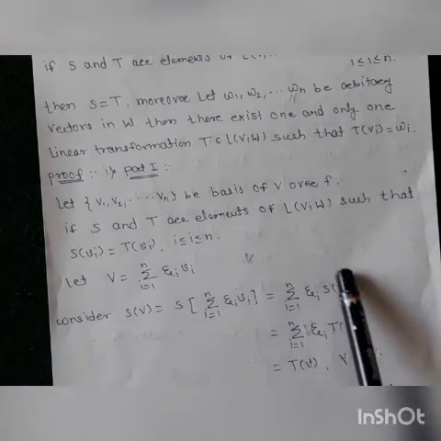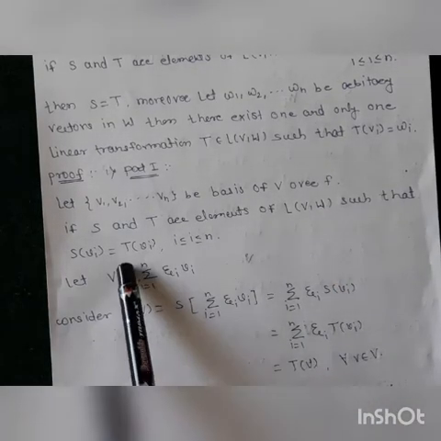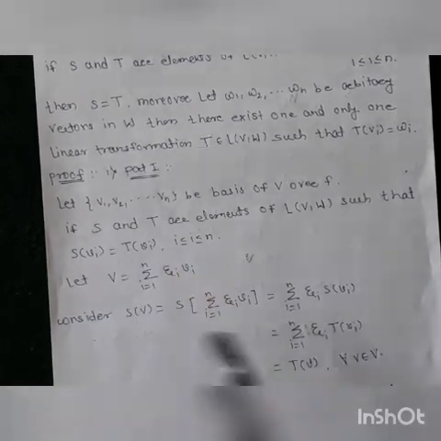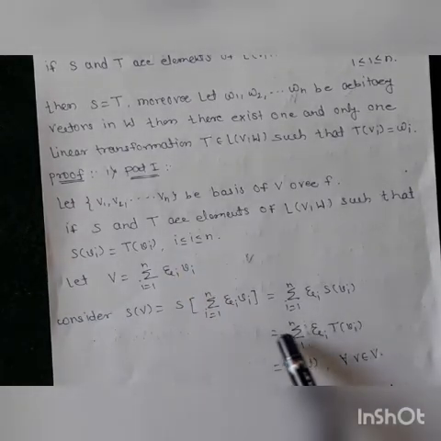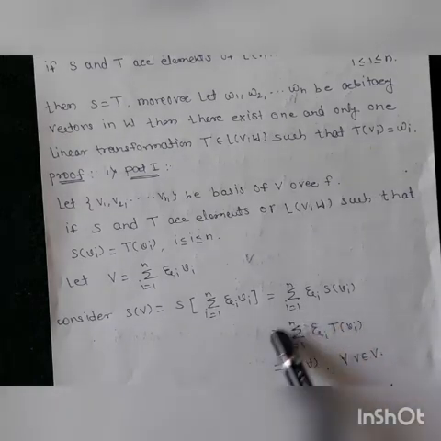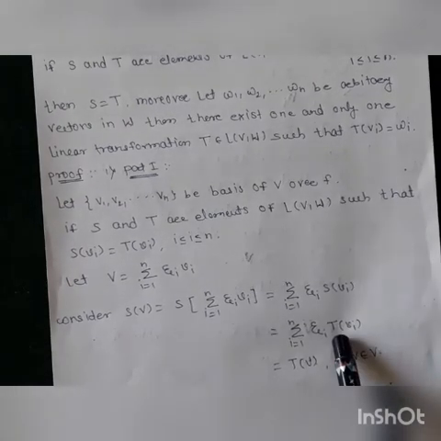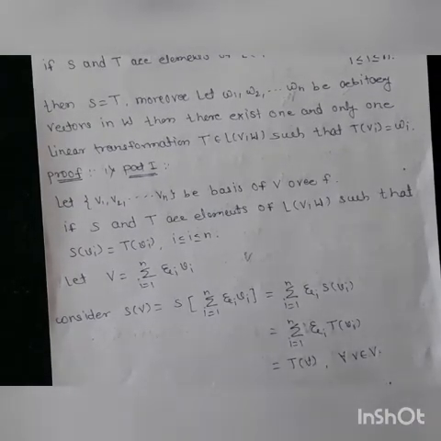But what is the value of S(vi)? We know that S(vi) is equal to T(vi). Therefore this is equal to summation i running from 1 to n of ζi T(vi). Now look here, as T is a linear transformation, how can it be written?